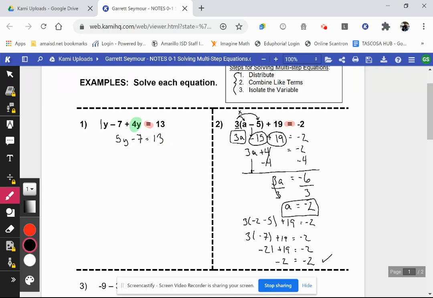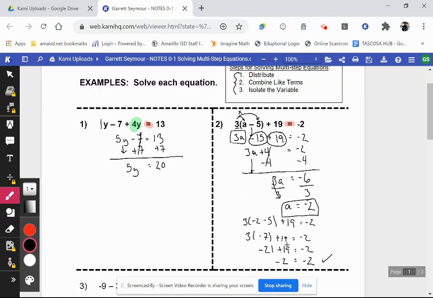Next step, I want to isolate the variable. So since we have a subtract 7, I'm going to add 7. Whatever I do to one side, I have to do to the other side. I'm going to add 7 here. So that leaves me with 5y. 5y is going to come down. These cancel, so I've got 5y is equal to 20. 13 plus 7 is 20.